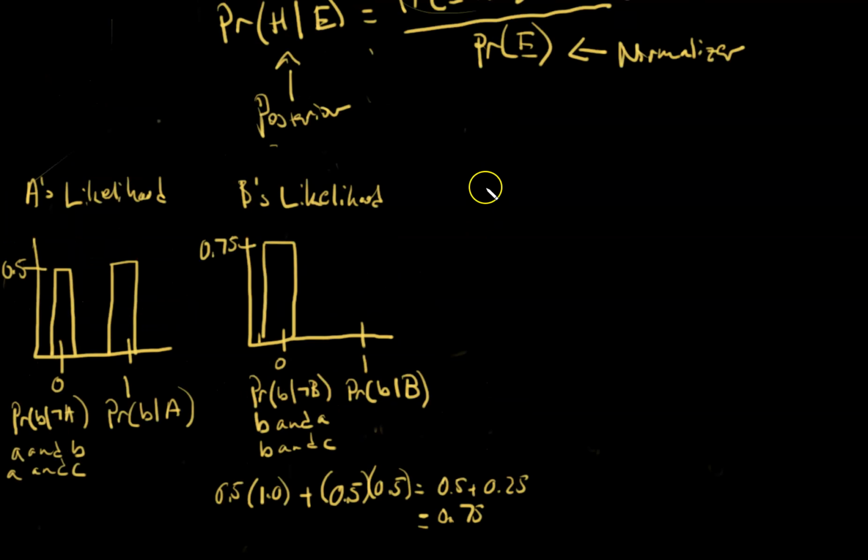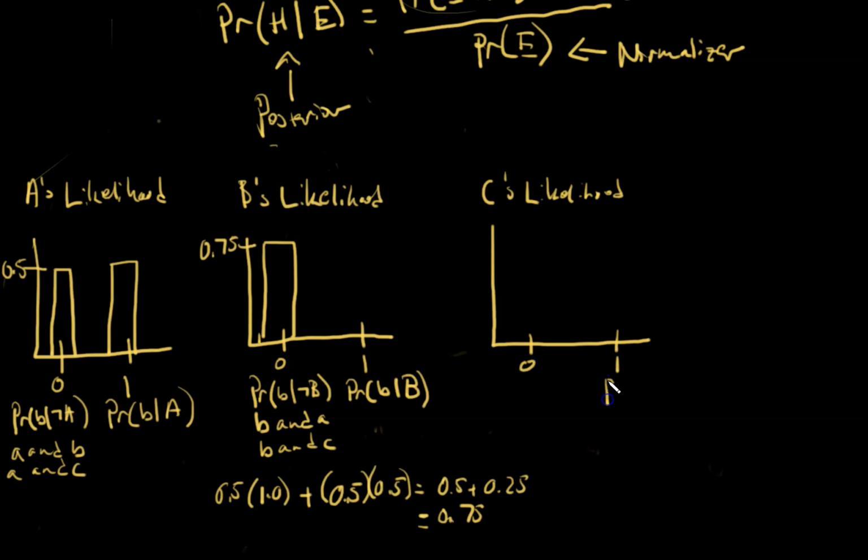Let's finally consider C's likelihood. And notice before that I had said likelihood distributions are not considered proper probability distributions, and you can see it right here. They do not have to add up to 1, which is why they are not considered proper probability distributions. They could add up to 1, as you see here, but they don't have to. Okay, so let's go to C's likelihood. Alright, so we have 0 and 1.